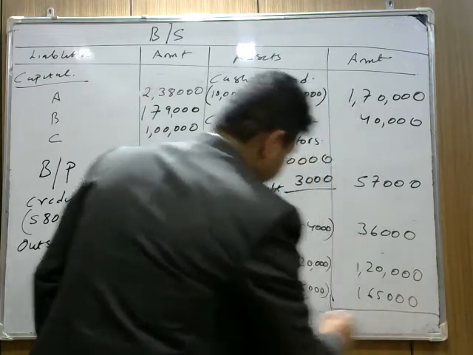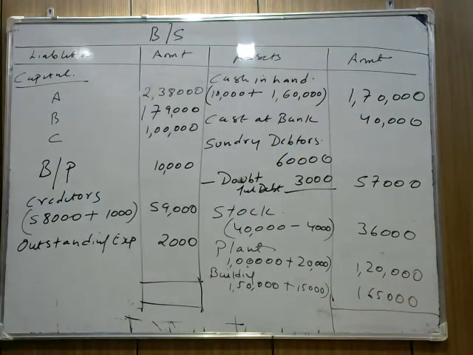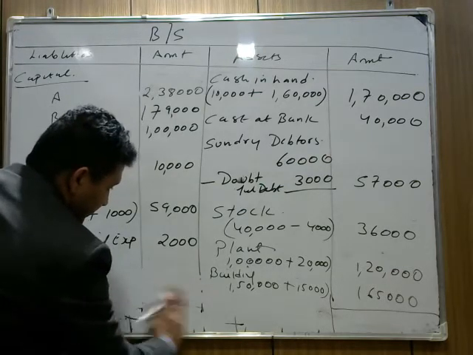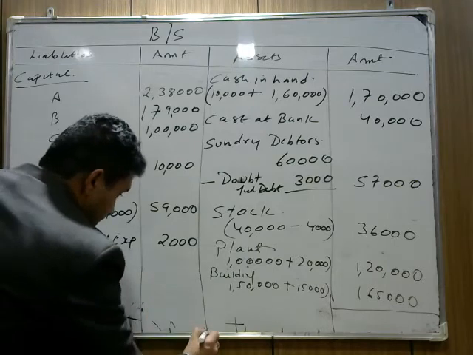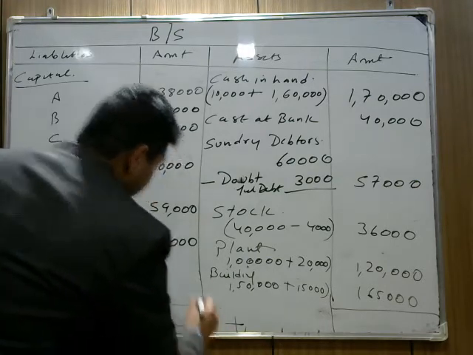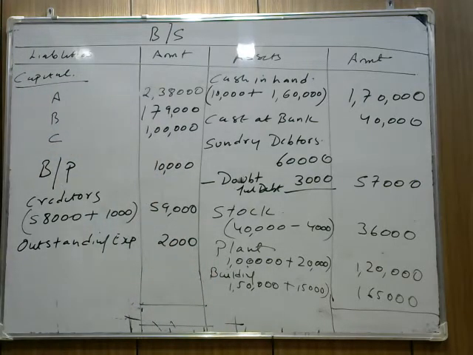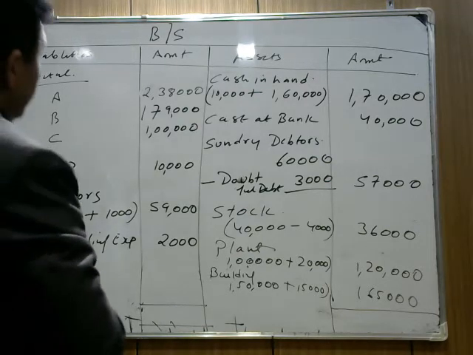Now you will do the asset side, I will do the liability side total. If the totals match, this means we have done it the correct way. You do the asset one, I will do the liability side. If we add all these, 238 plus 179 plus 1 lakh plus 10,000 plus 58,000 plus 2,000, mine is coming 5,88,000 on the liability side.